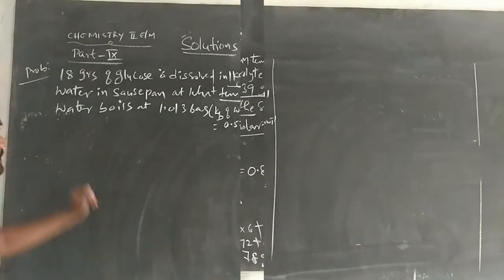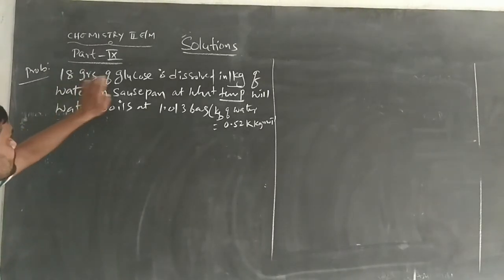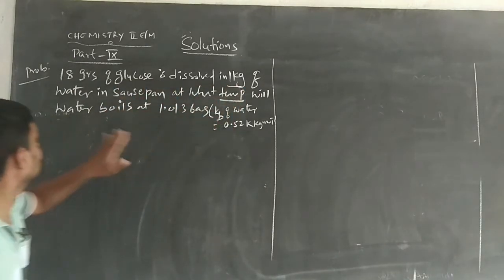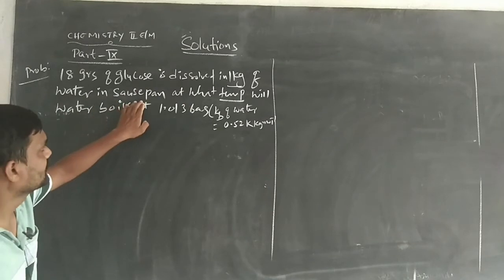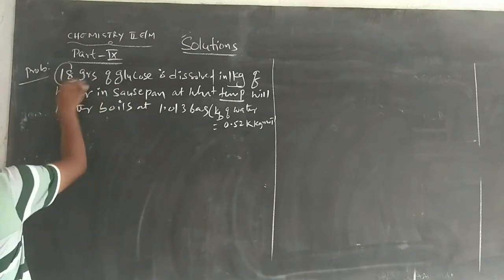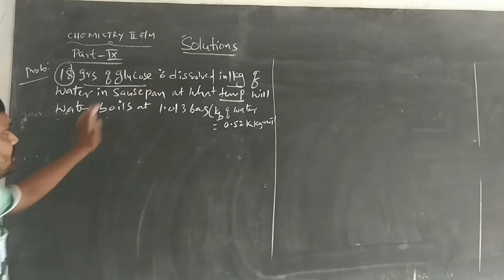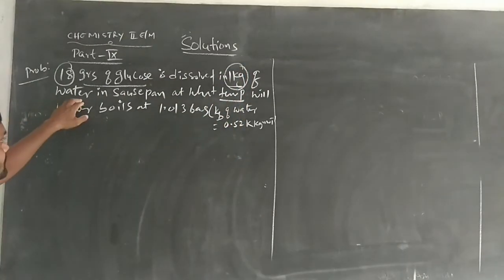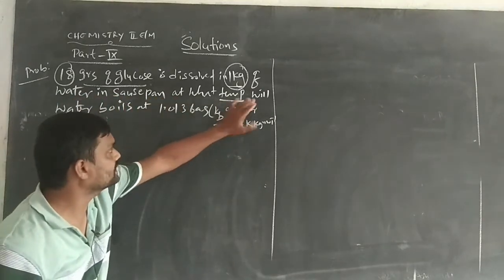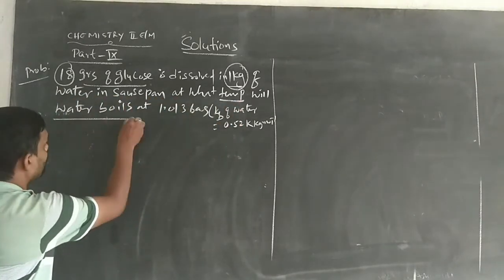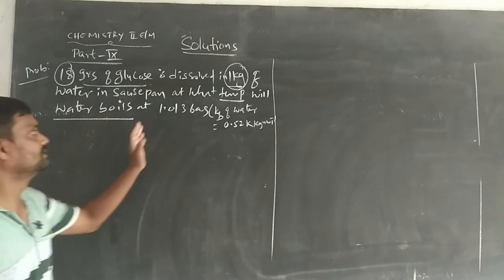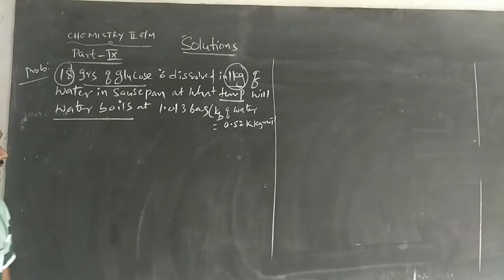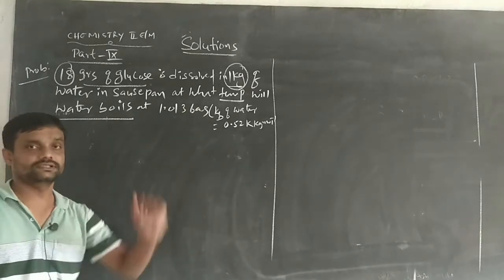Next we discuss another problem. 18 grams of glucose is dissolved in 1 kg of water as solvent. At what temperature will water boil at 1.013 bar? The Kb of water will be given, that is a constant value, 0.52 Kelvin kg per mole.